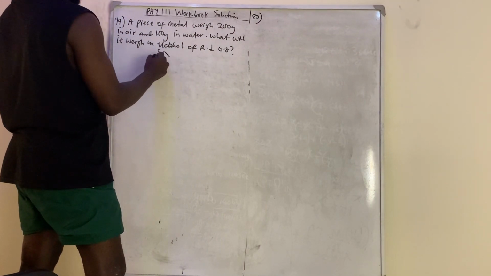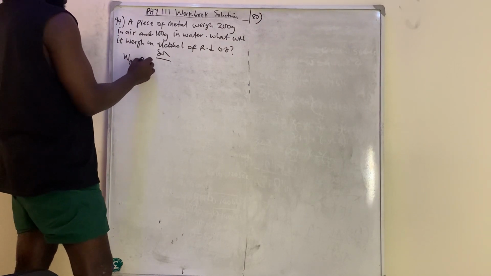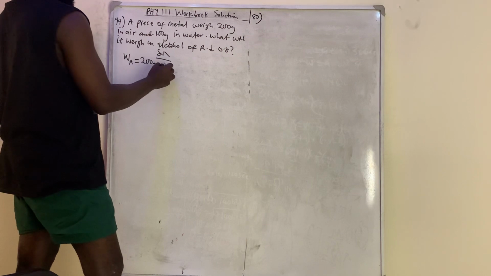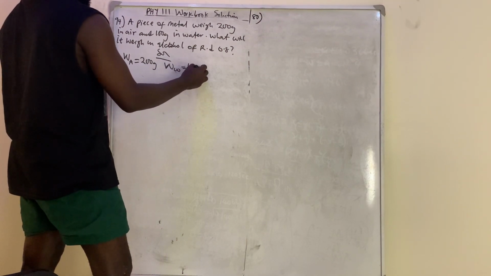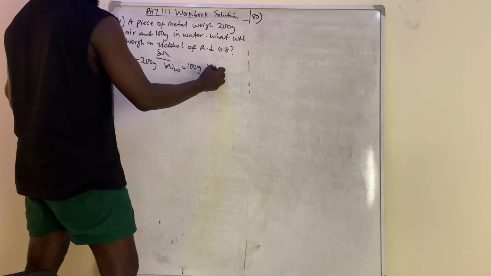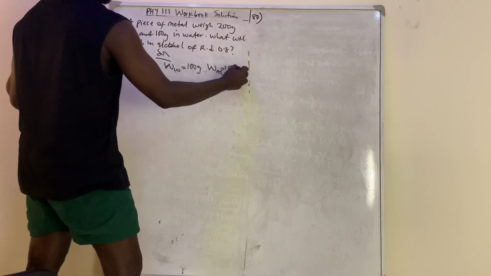Okay, solution. So we have that the weight in air is equal to 200 gram, and then the weight in water is equal to 100 gram. Then we are looking for the weight in alcohol, while the relative density is equal to 0.8.